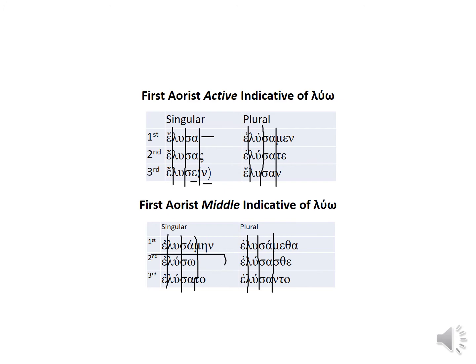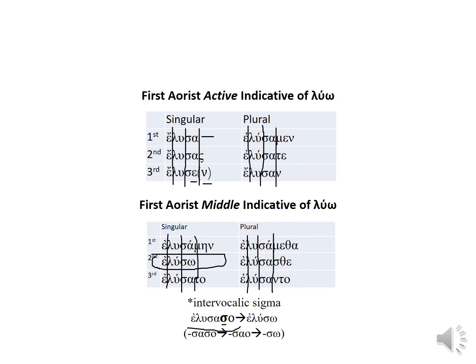Sō? What's happened there in the second person singular? Did you figure it out? It should be sao there. What's happened to the sigma? Well, your form would have looked like this. Elusao. Only you see that sigma there wedged between two vowels.